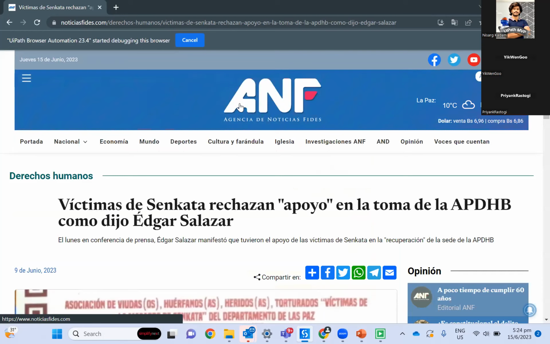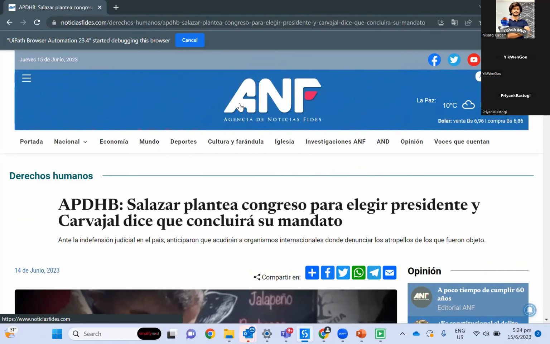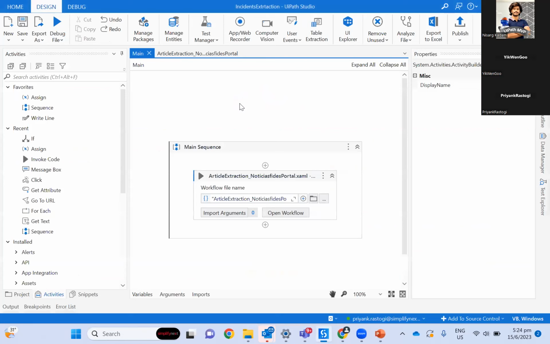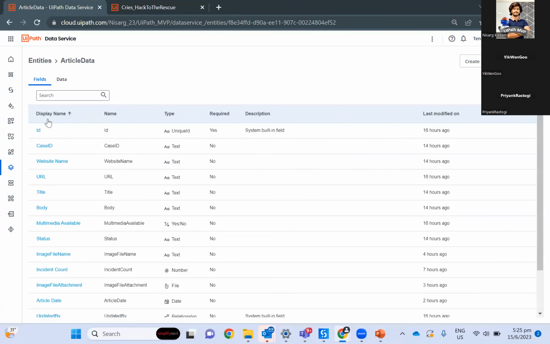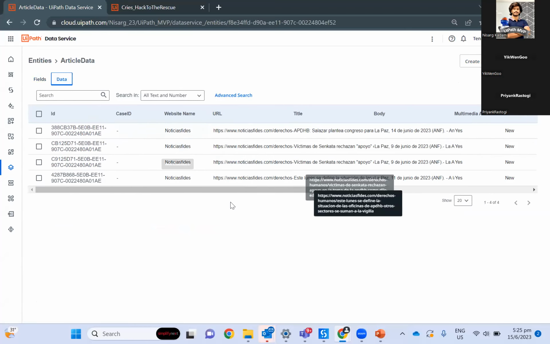Which is a cloud database. So all these details we are storing there. We will have a single point of database for our original articles, which will be transformed by ChatGPT, and we can see it on the dashboard. Okay, right now the first phase has already run, and in our article data we already have the 4 articles extracted by phase 1. Over to Ikwan, who will be running the ChatGPT AI-enabled robots.